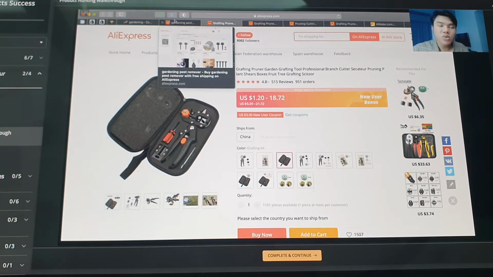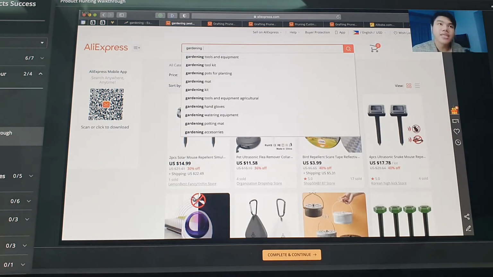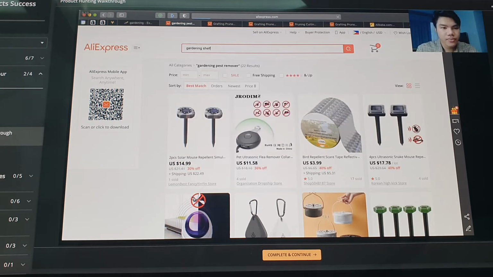But sometimes it's very important to target pain points in a trend. For example, ano bang pain point ng mga people who love to garden? For example, most of the plantitas and plantitos in the Philippines live in a small space or in a small unit kumbaga. Let's say na our target market dito is someone who is living in his or her 20s. He or she is living in a condo unit and small space niya, but he or she loves gardening so much. So we can focus on their pain point: how can we elevate their gardening experience even if they're living in a small space? Let's say na we can search for gardening shelf.